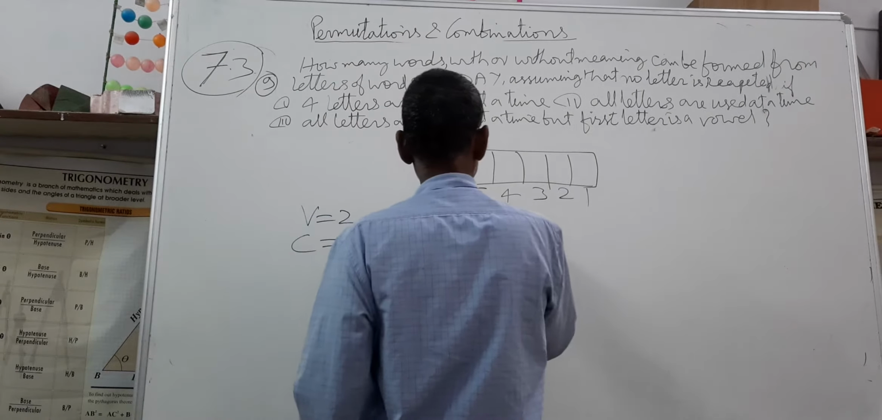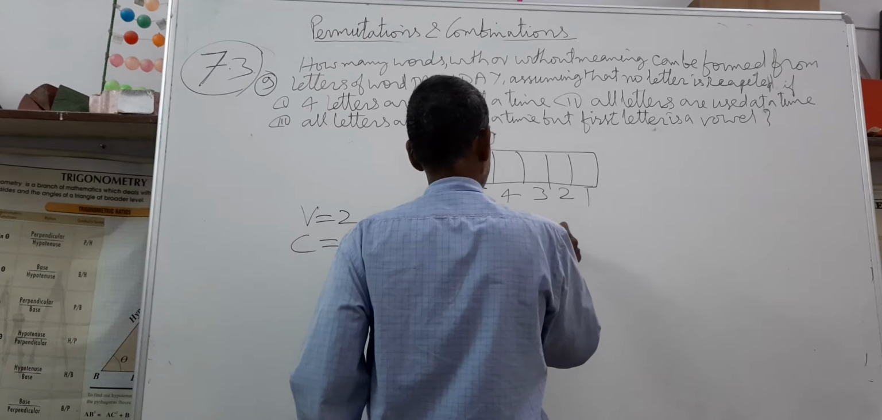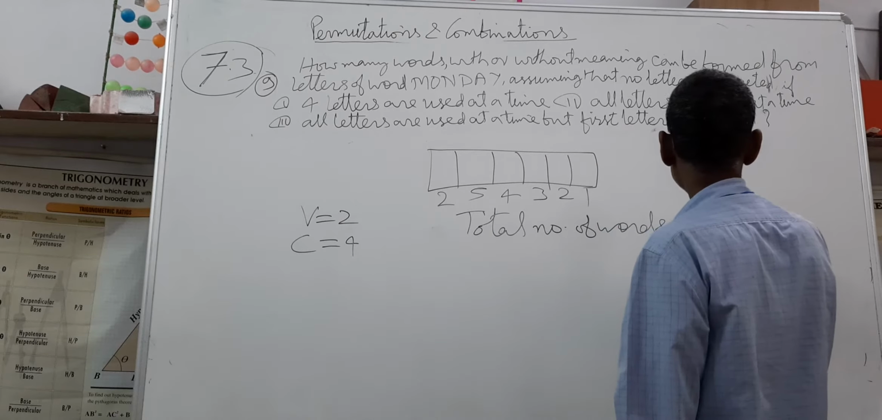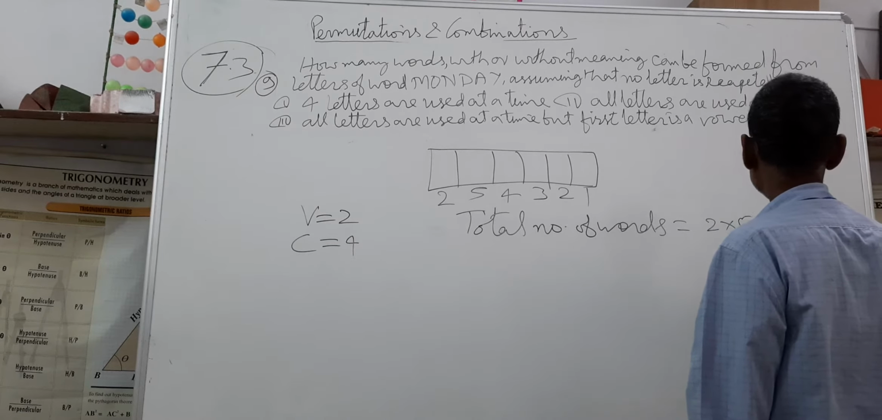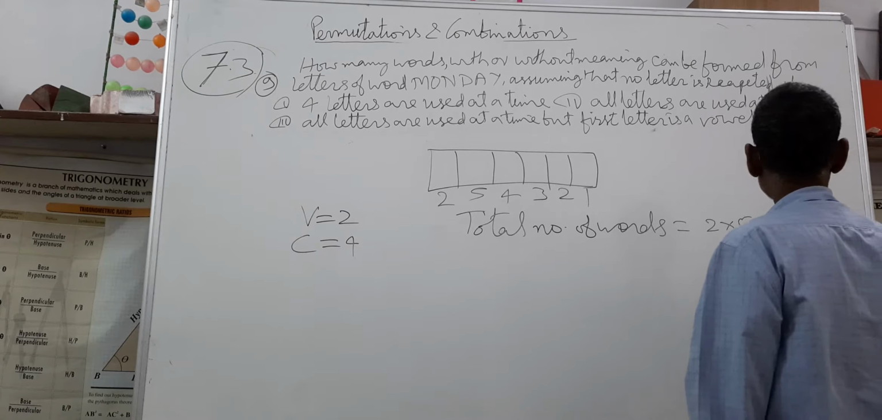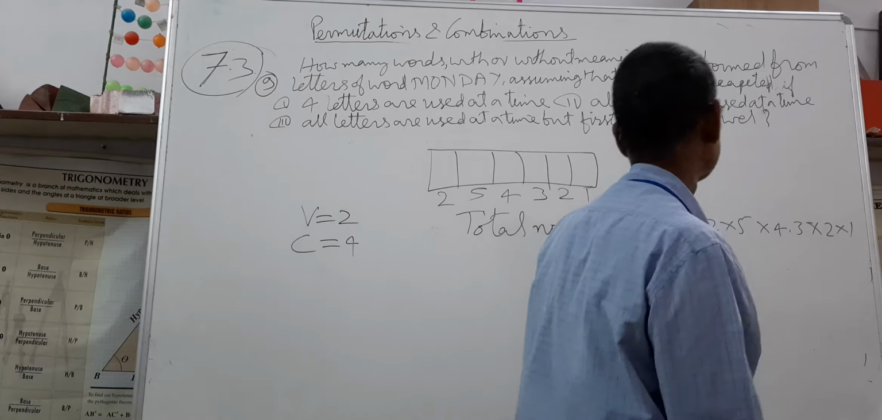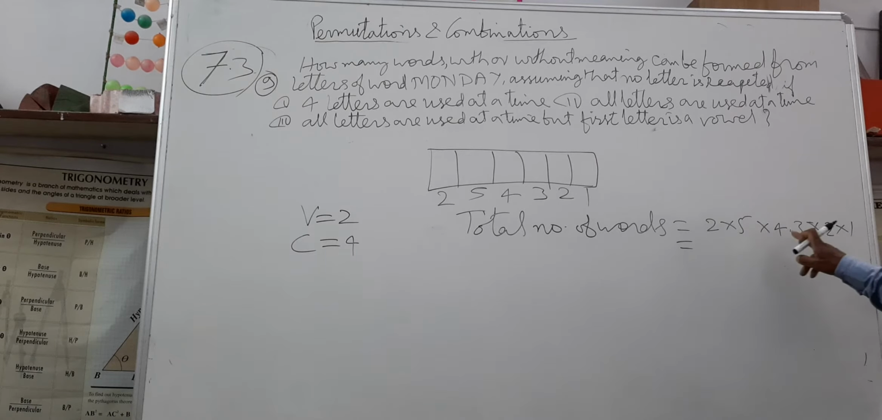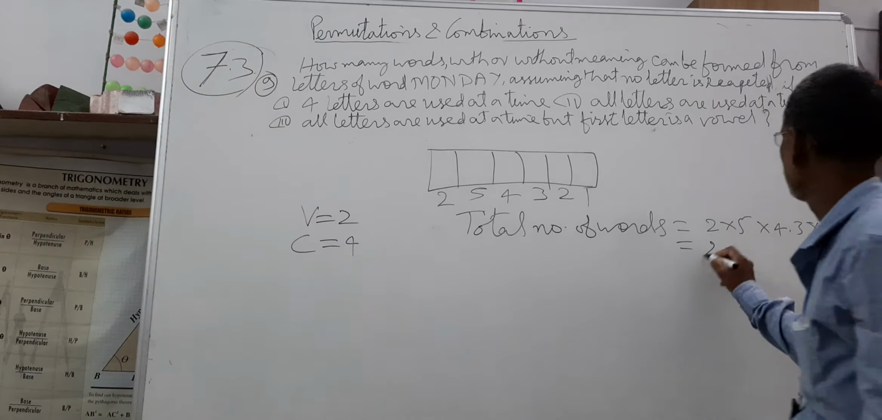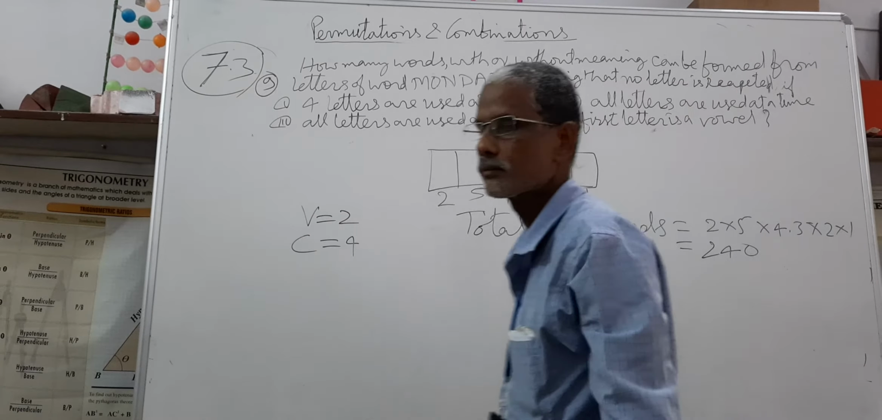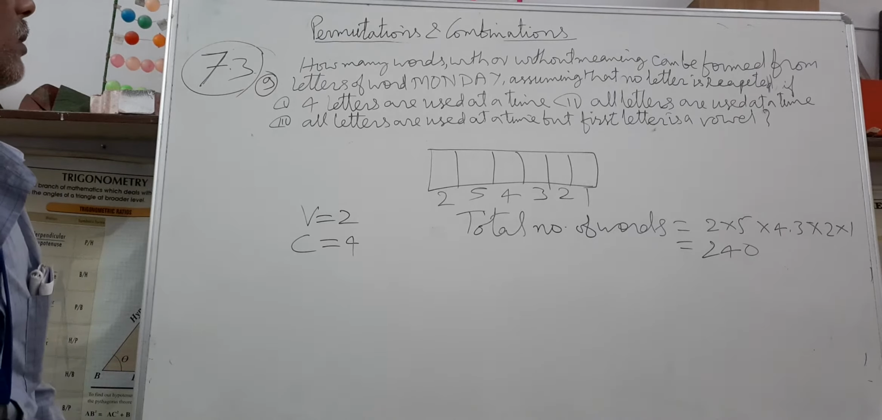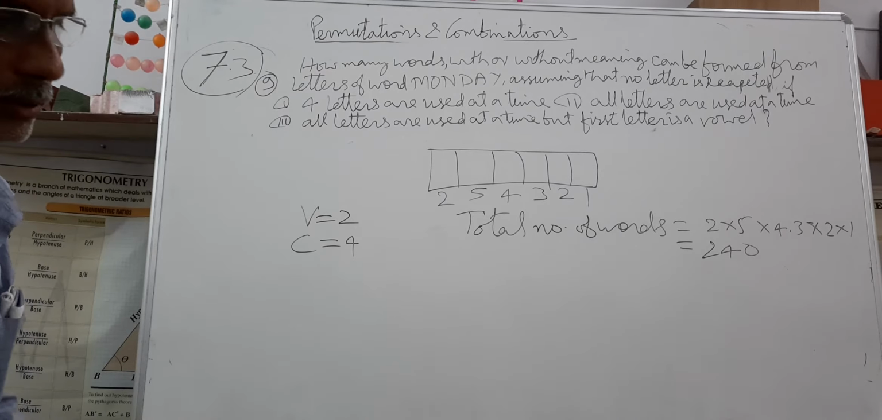Now, total number of words is equal to 2 into 5 into 4 into 3 into 2 into 1, which is equal to 2 fours are 8, 8 threes are 24, 24 tens are 240. This is your answer.